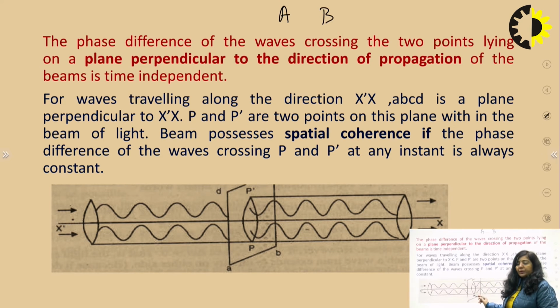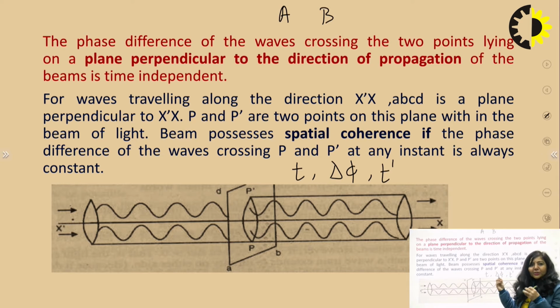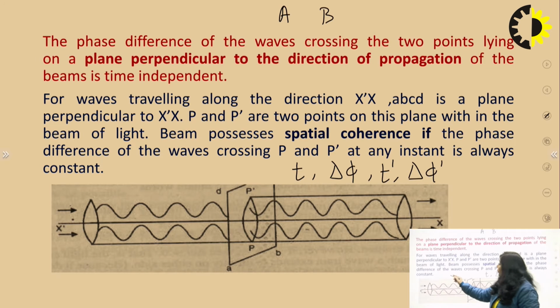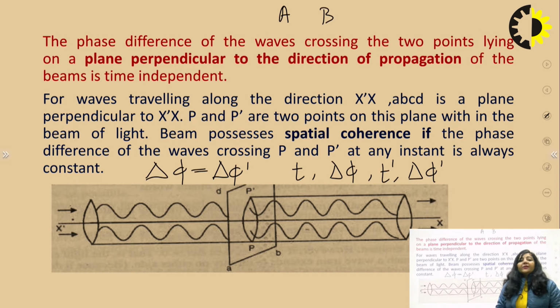If the phase difference between P and P dash is the same at 2 different times, let at time t, delta phi be the phase difference, and then we find the phase difference at time t dash. If that phase difference is delta phi dash, and delta phi is exactly equal to delta phi dash, then you will say there is spatial coherence between P and P dash.